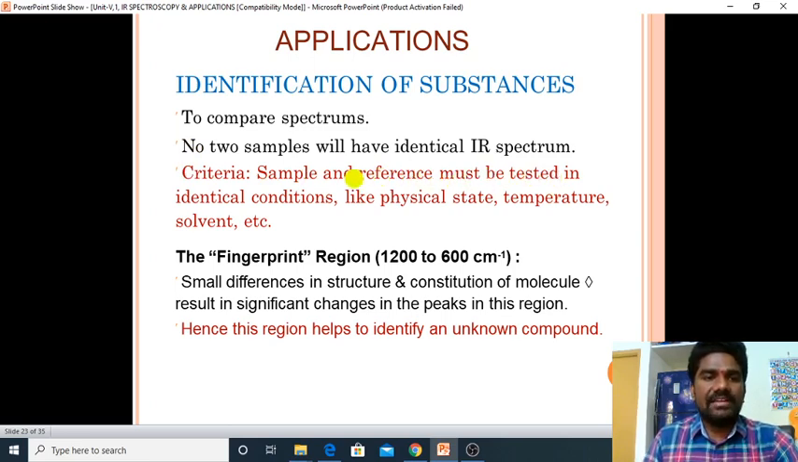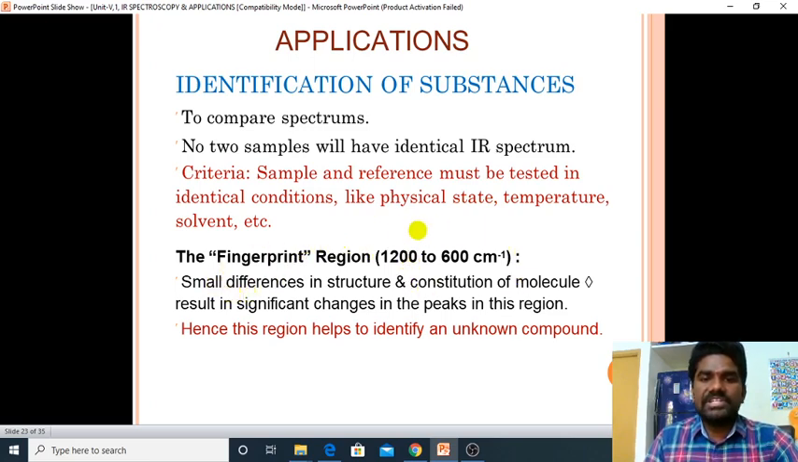So we can simply identify an unknown compound by its own functional group characteristic values. What is the criteria here? Sample and reference must be tested in identical conditions like physical state, temperature, solvent, etc.